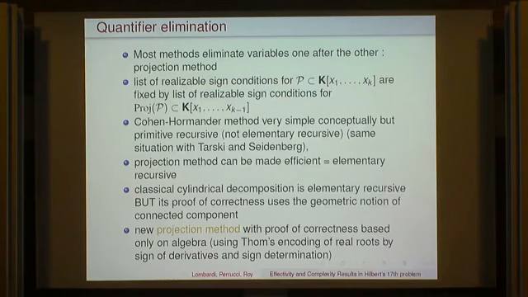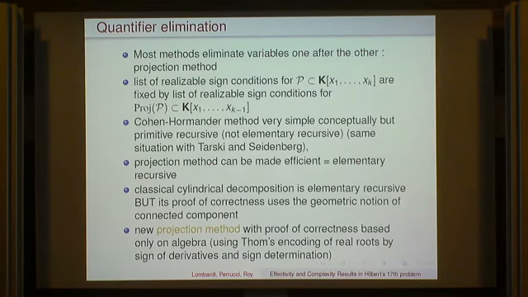It's only more recently, with what is called the classical cylindrical decomposition, which was done by Collins, that we can make this projection method efficient. So you have the projection of P with one less variable, and you project again, proj of proj P, with two less variables. At the end, you will construct a family of polynomials in one variable. And you would like this family to not have too many elements, and also to have degrees which are elementary recursive.